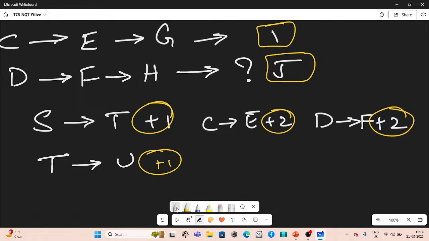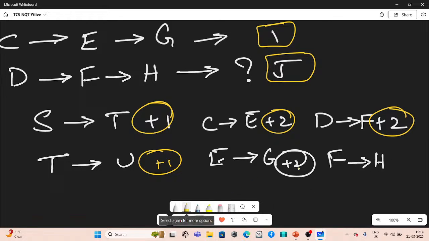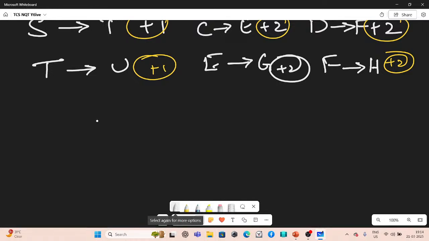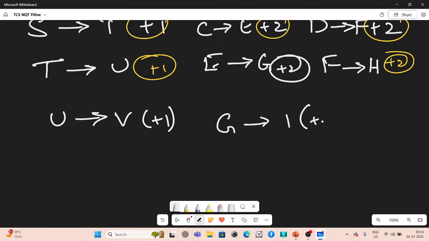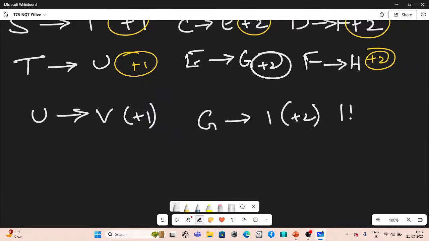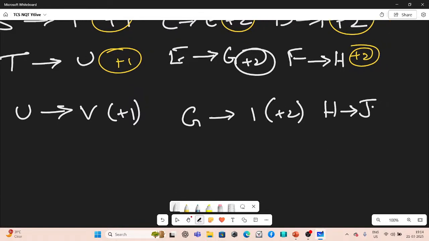Great, we are almost there. E they are writing as G, so plus 2 again. And F they are writing as H, so plus 2 again. You see the pattern here. So if you narrow it down, U has to be written as V, plus 1. G you have to write as I, plus 2. And H you have to write as J, plus 2. So what's our answer? V I J.